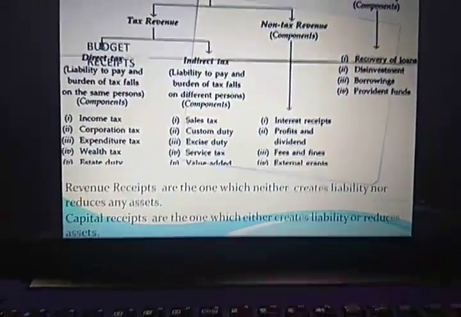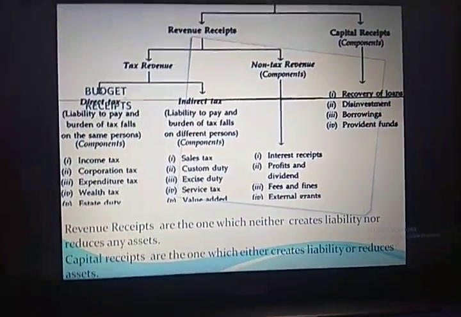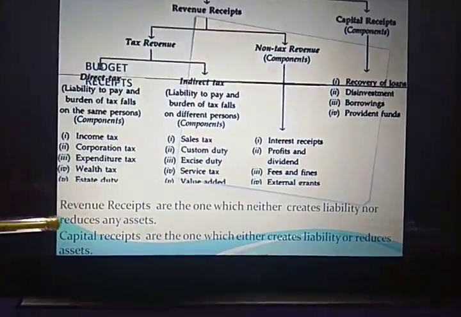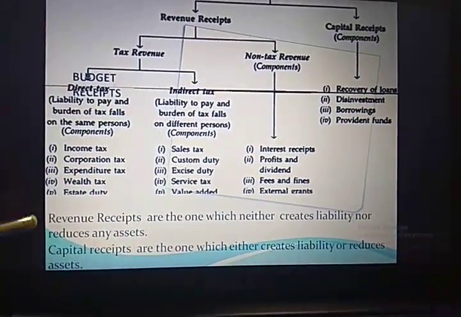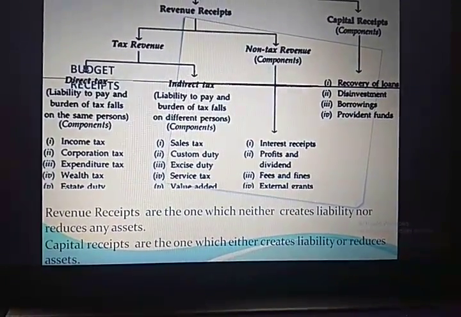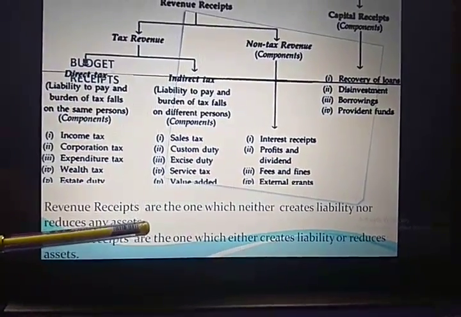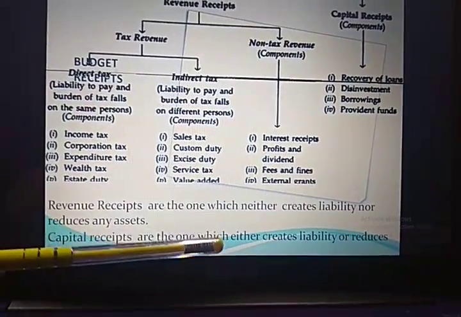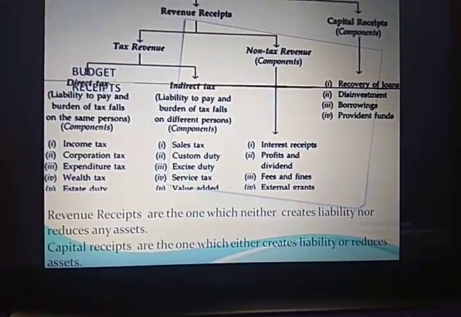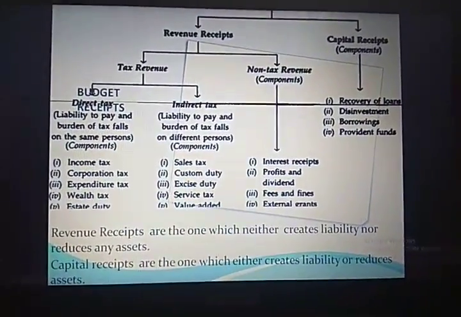Now, what does revenue receipt mean? Which neither creates liability nor reduces any assets. And capital receipts, which either create liability or reduce assets. Now, when you look at the meaning, in the first meaning, revenue receipt, I say that it is neither creating liability nor reducing assets. And in the second meaning, that is the meaning of capital receipt, instead of neither and nor, I am using the words either and or. That is, which either creates liability for the government or reduces assets for the government. That is known as capital receipt of the government.